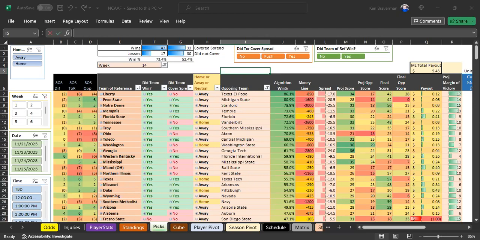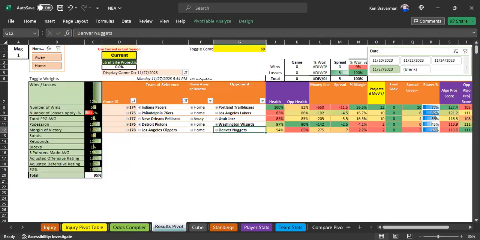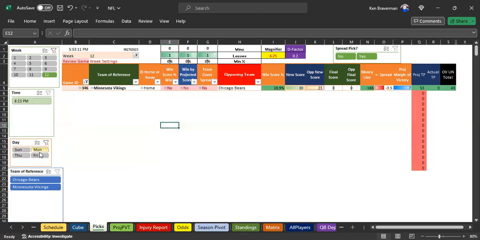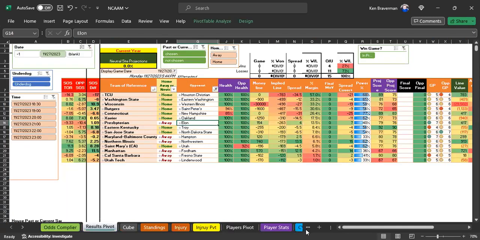There's a lot to talk about. We're going to start with college football, and then we're going to get into Monday night action in four other sports that are going on today, being NBA, NFL. We have a Monday night NFL game right here. Looks like we're favoring the Vikings right now. We've also got college basketball, a lighter day, as most of the holiday tournaments are over now, and hockey.